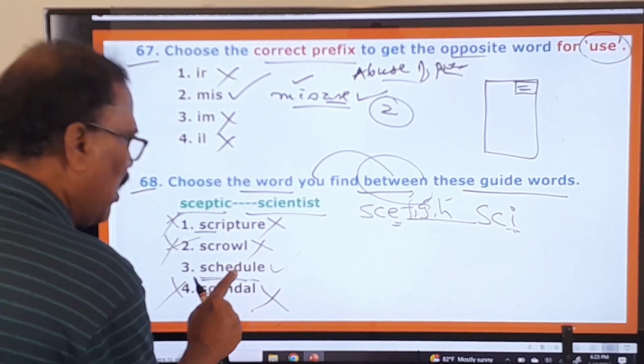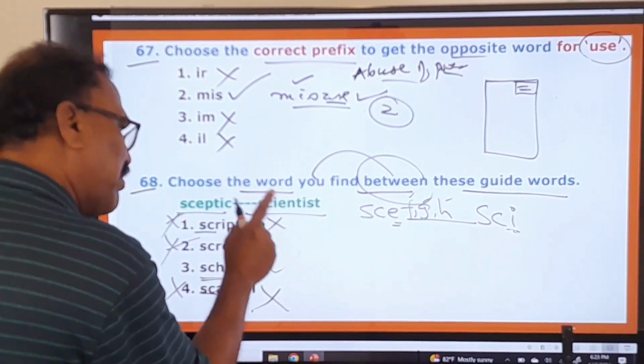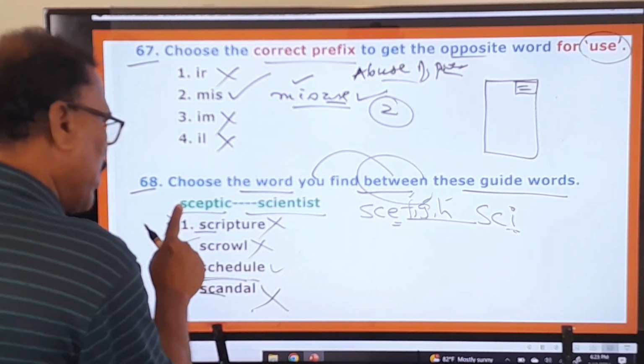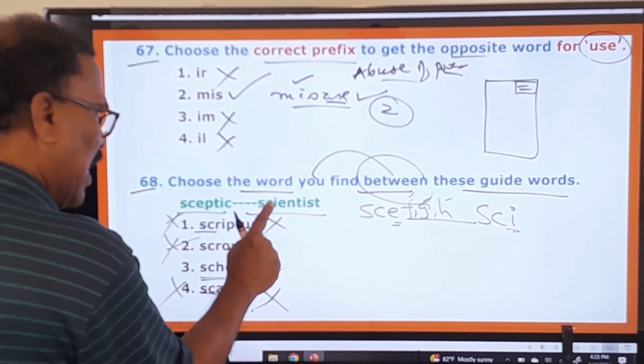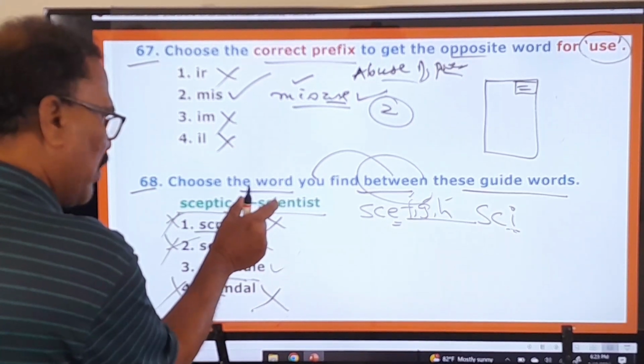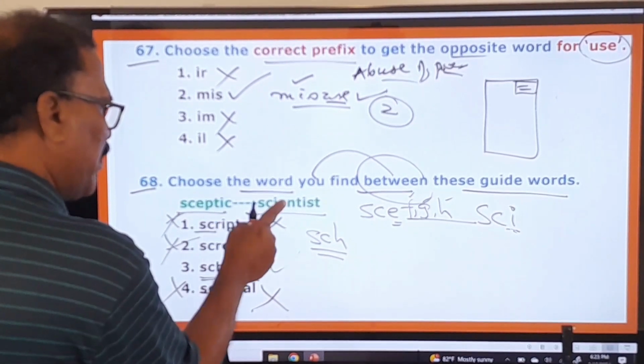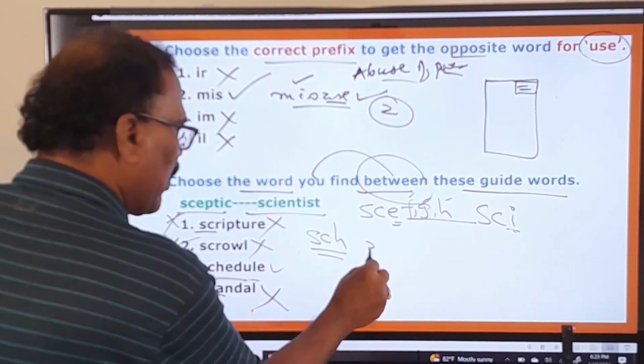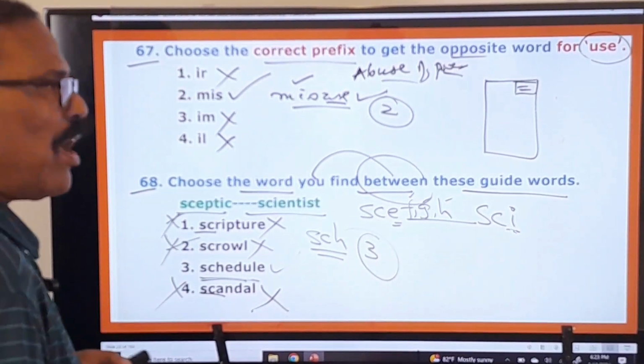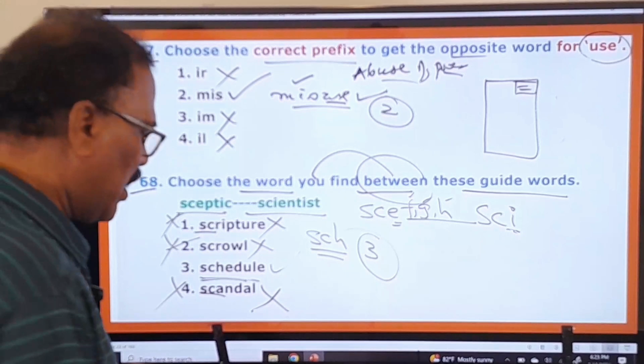Only this word falls between these two guide words. SCH, SCE, SCI. Between these two, what comes? SCH. This word only comes between these two guide words. Therefore, your answer is the third one. Now, let us move on to other questions.